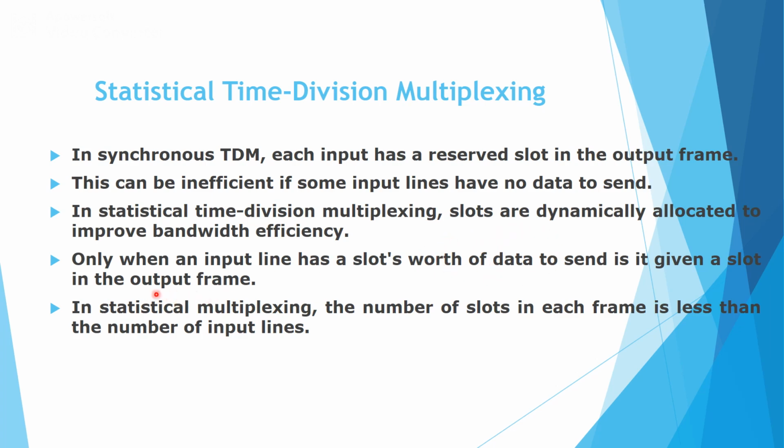So that means the slots can be allotted only if there is valid data to send. While allotting the slots in the output frame, we have to check whether there is valid data to send. Only then can slots be allotted in the output frame. In statistical multiplexing, the number of slots in the frame will always be less than the number of input lines. Why? Because if an input line does not have any data to send, in such an instance the slot will not be allotted in the output frame.